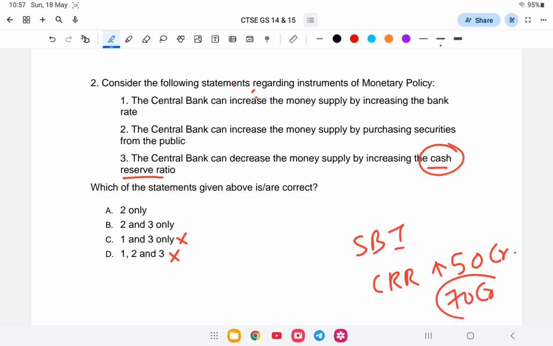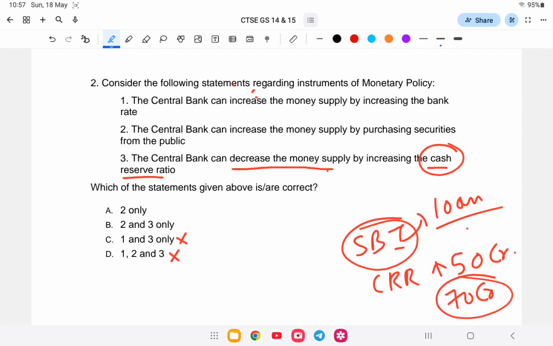That means this money cannot be used for loaning. So it makes the money supply decrease, so it is correct. So 2 and 3 are correct, so the answer is option number B.